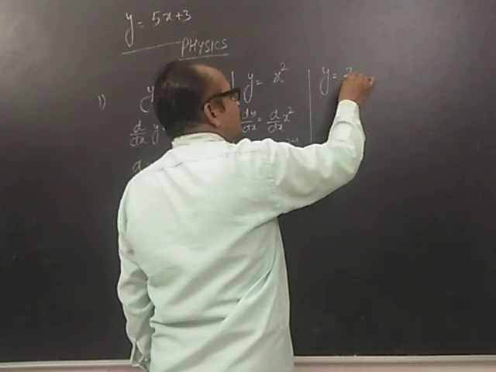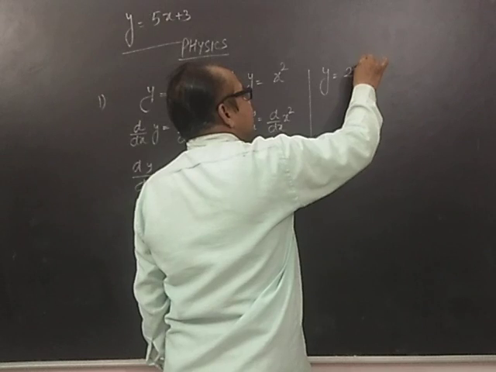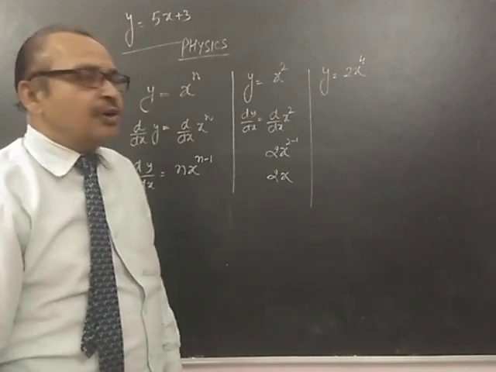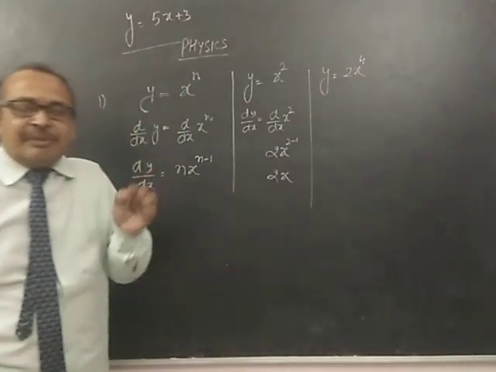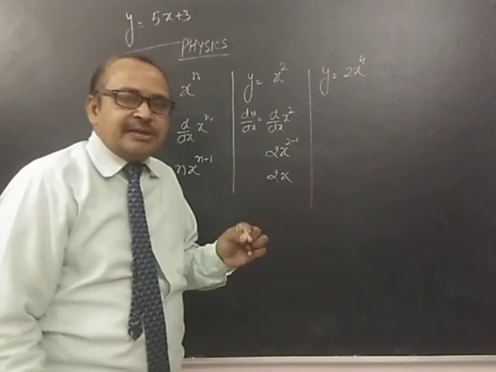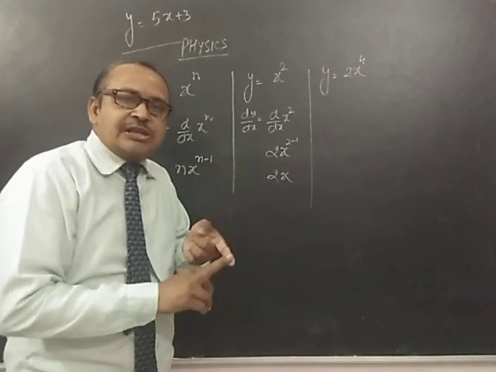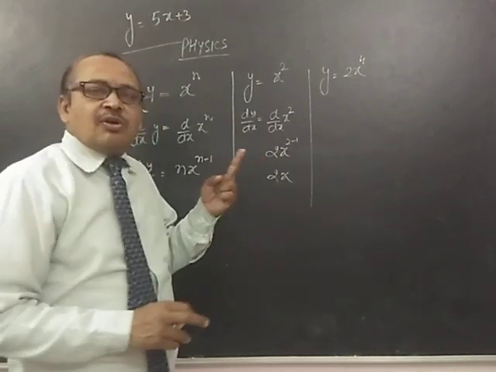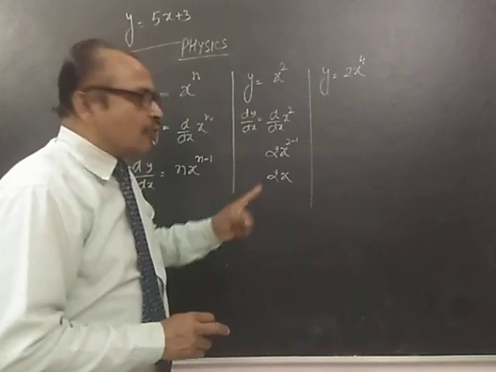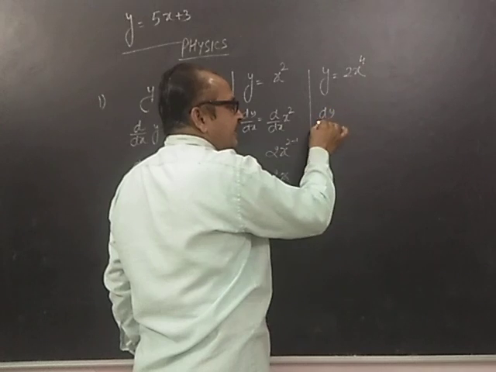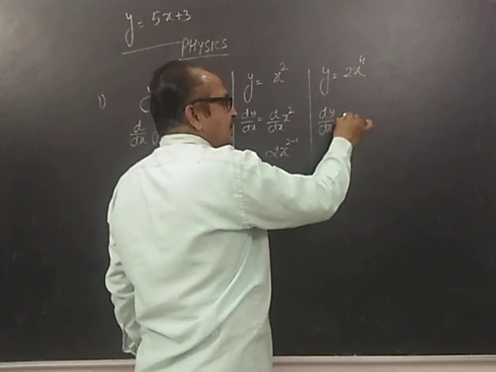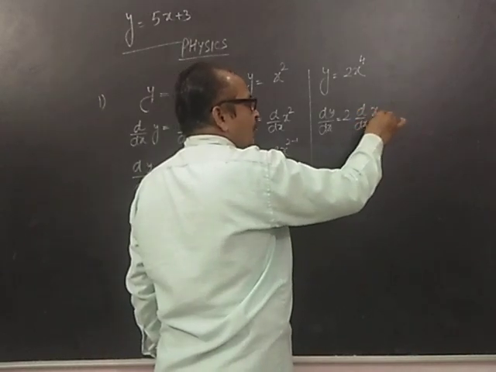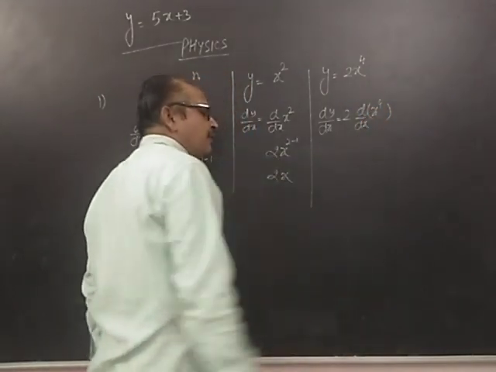Okay. Now the second question. In the same manner, suppose I take y is equal to 2x raised to the power 4. Just remember one very important thing here: the constant will be taken out, because 2 is the constant. So we will write dy by dx is equal to 2 into d by dx of x raised to the power 4.